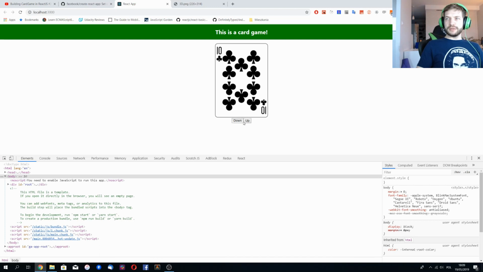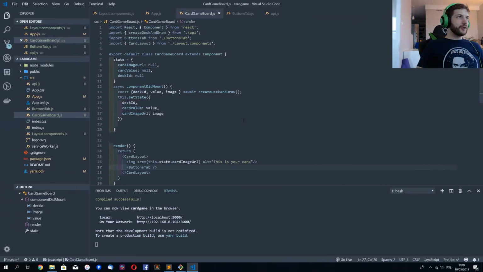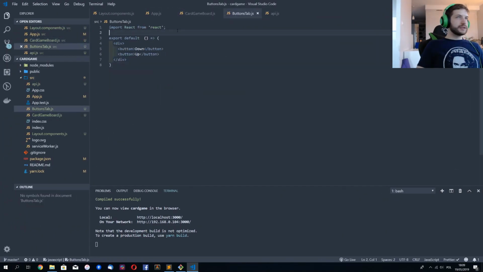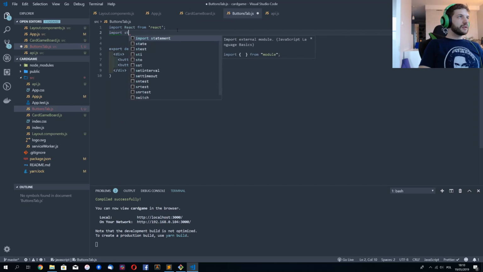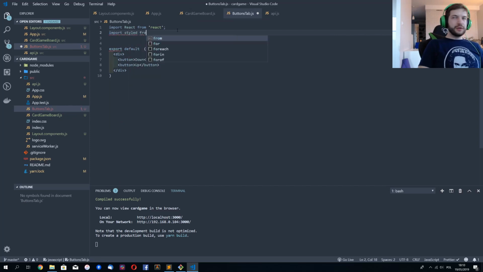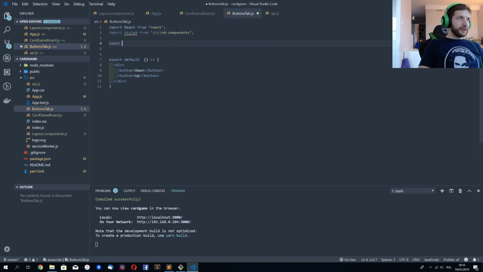I have two buttons. That is great, but they just look like standard buttons, and we can spice it up a bit. Okay, so I'm gonna start it right here. From styled components. Okay, so let's start with button wrapper.